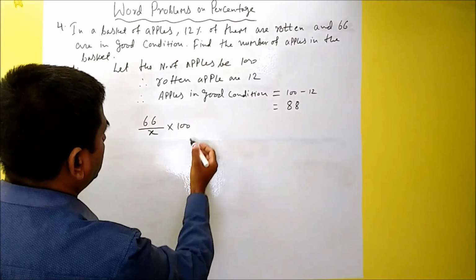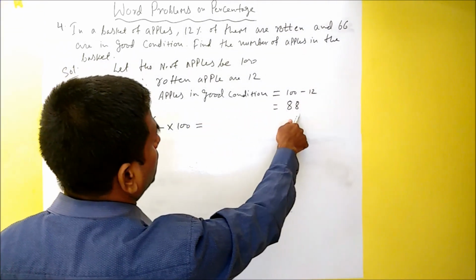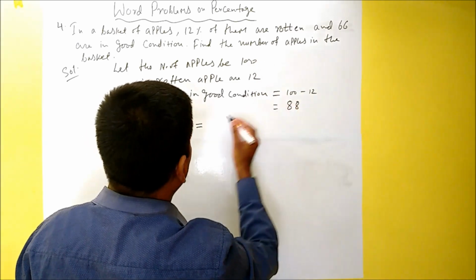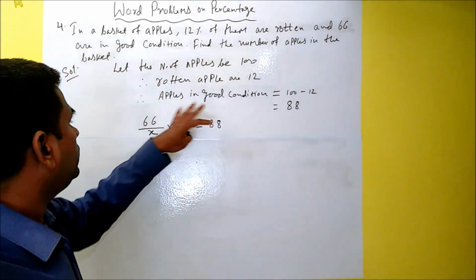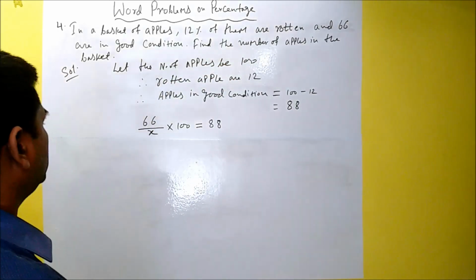Multiplied by 100 gives us the percentage of apples in good condition, and already we have calculated percentage of apples in good condition, 88 out of 100, right? So this is the percentage. So we will write it here 88. Now if we solve this equation, we'll be able to find the required answer.